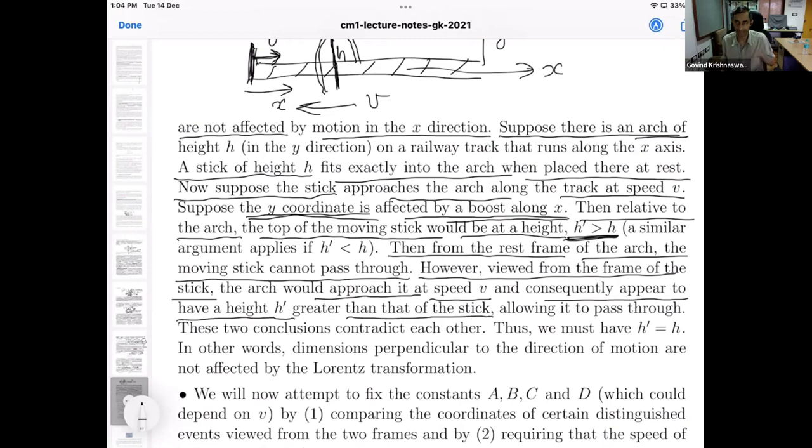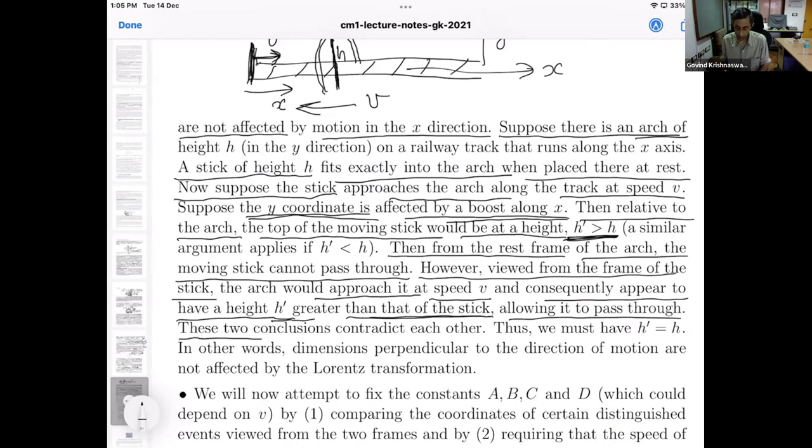Using exactly the same reasoning, since the arch is approaching the stick, the arch must now have a different height, h prime, greater than that of the stick, allowing the stick to pass through the arch. We have viewed the same process through the eyes of the two different observers.